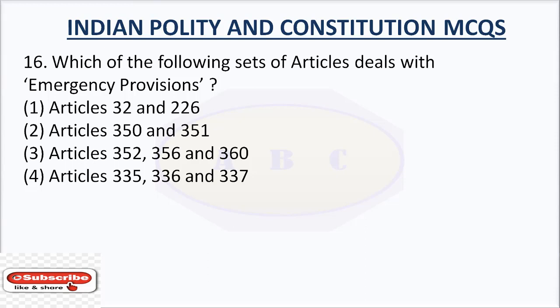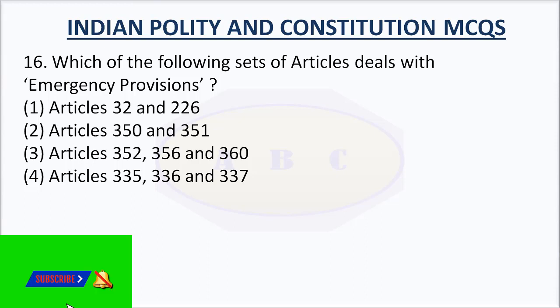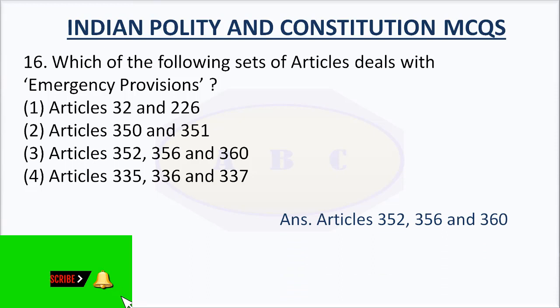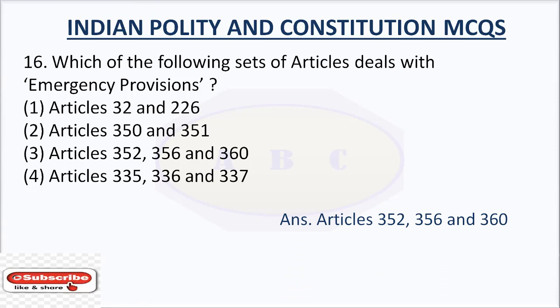Question number 16. Which of the following sets of articles deals with emergency provisions? Option number 1, 26. Option number 2, Articles 350 and 351. Option number 3, Articles 352, 356 and 360. Option number 4, Articles 335, 336 and 337. The answer is Articles 352, 356 and 360.